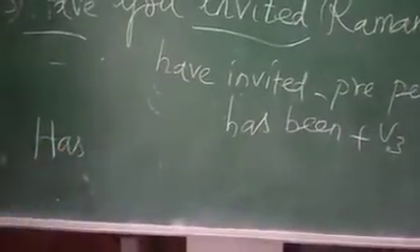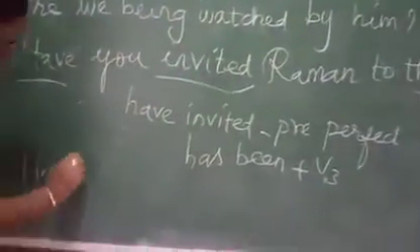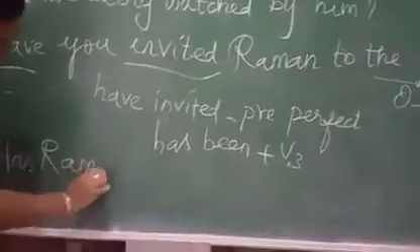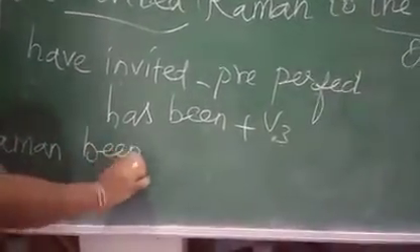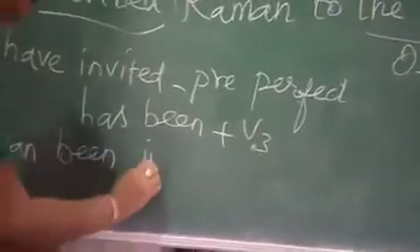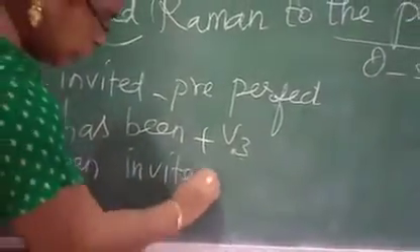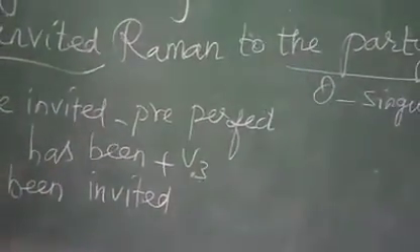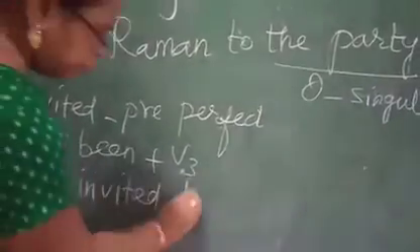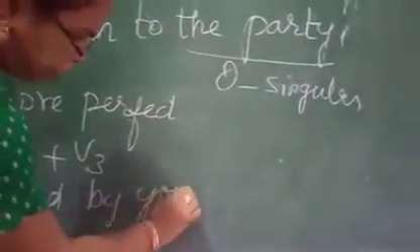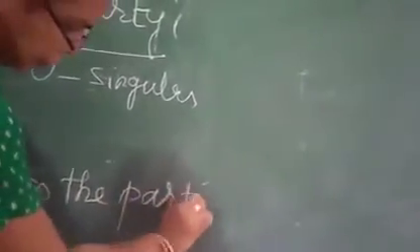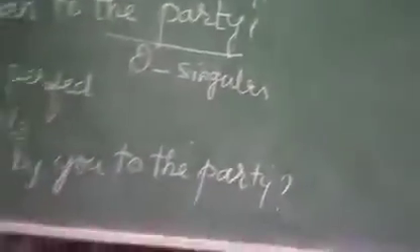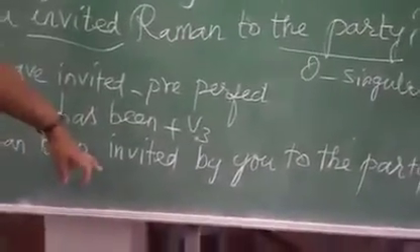Has Raman been invited by you to the party?